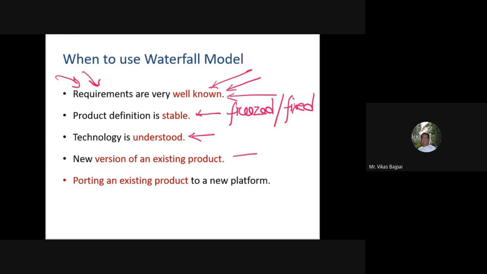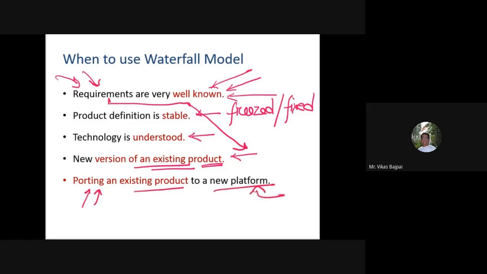When I have a new version of an existing product, why so? Because I know the requirements well in advance. All the requirements are known to me. In that case, I'll go ahead with a new version of an existing product. Another scope of using this particular waterfall model is when I'm porting an existing product to a new platform.